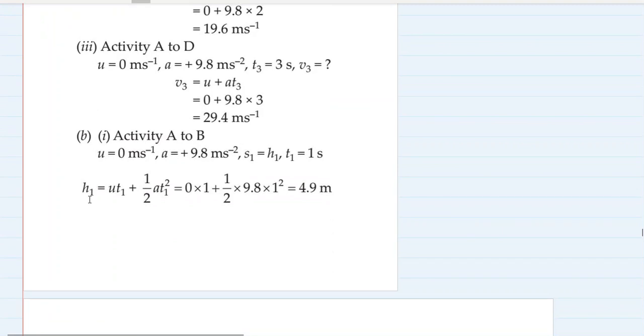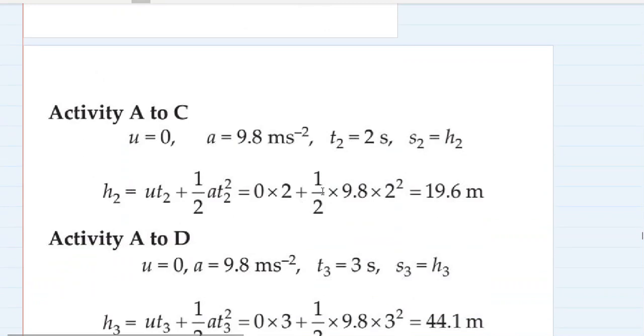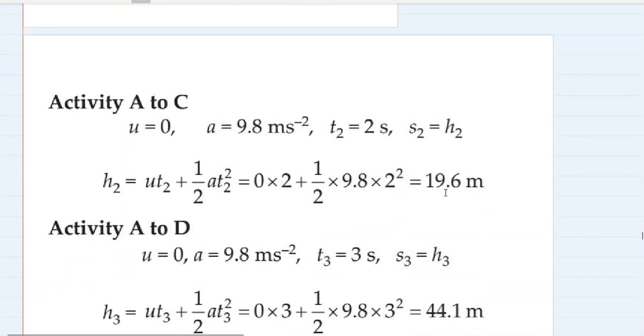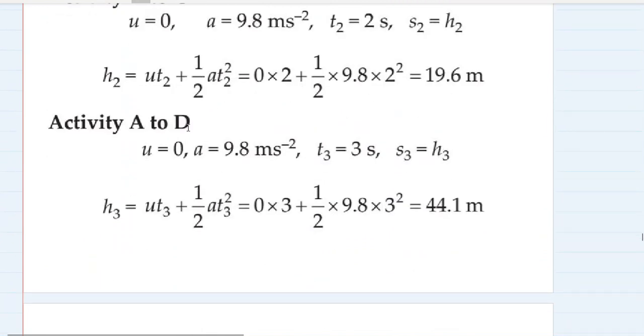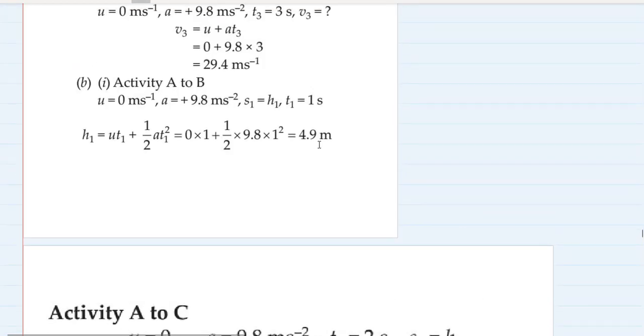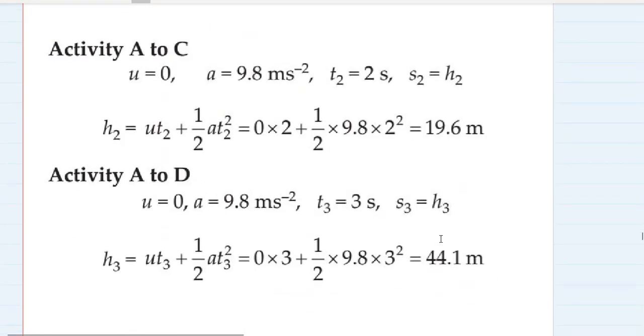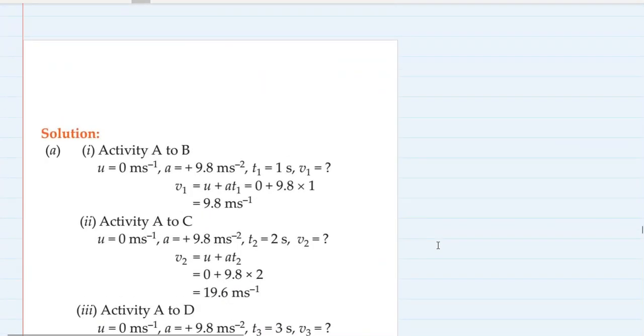Whereas the distance covered by you should be equal to 5 meter here, and at the end of 2 seconds the distance covered should be around 20 meter for you, and at the end of 3 seconds it should be 3 square multiplied by 10, that is 45 meter for you, right? So 5 meter, 20 meter and 45 meter should be the displacement.